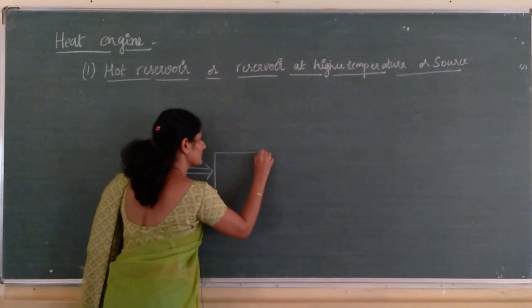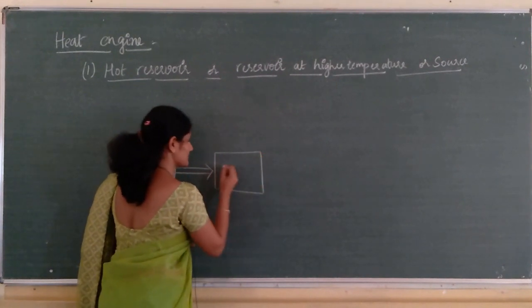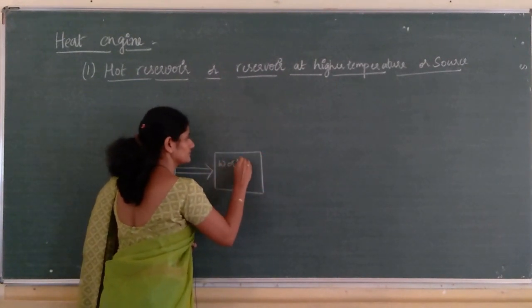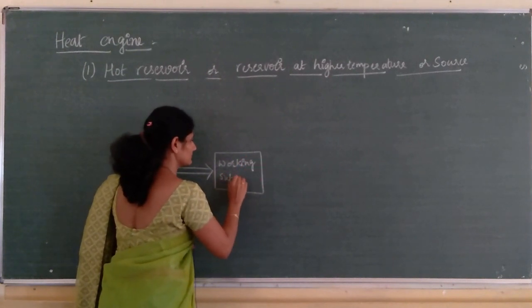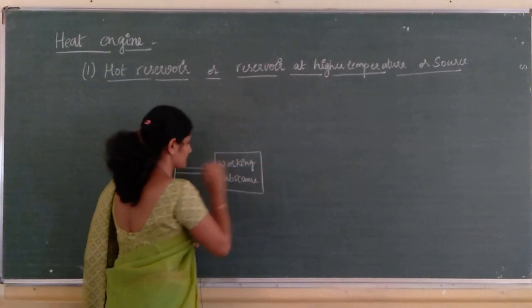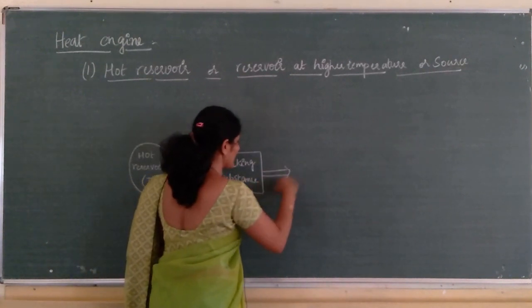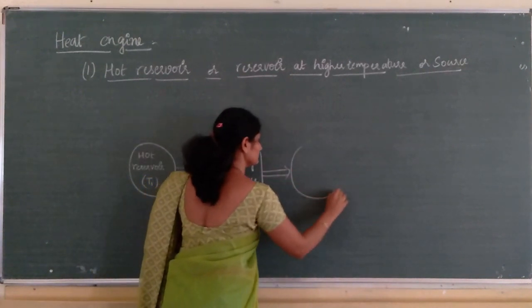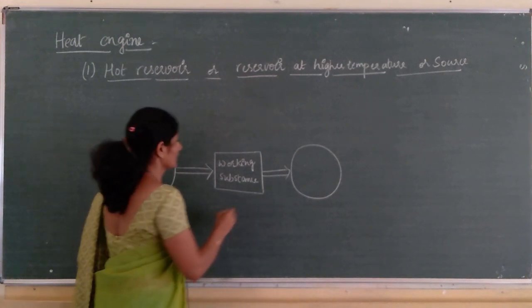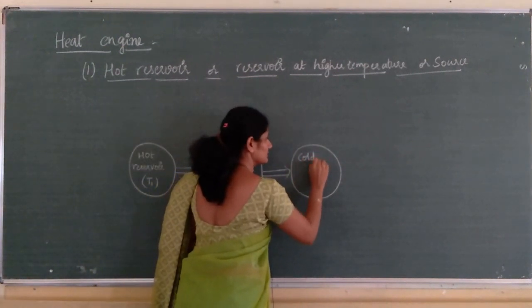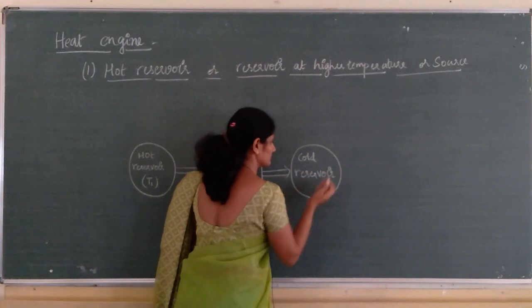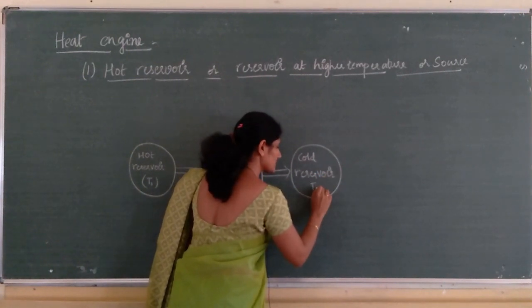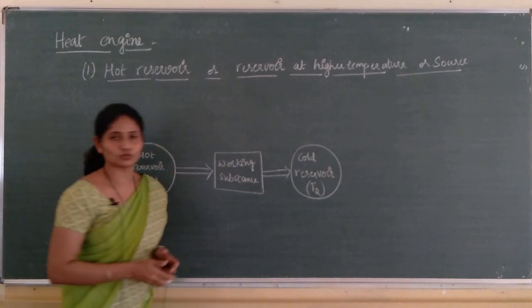Here we have the working substance, and then we have the cold reservoir, which is at some lower temperature T2.